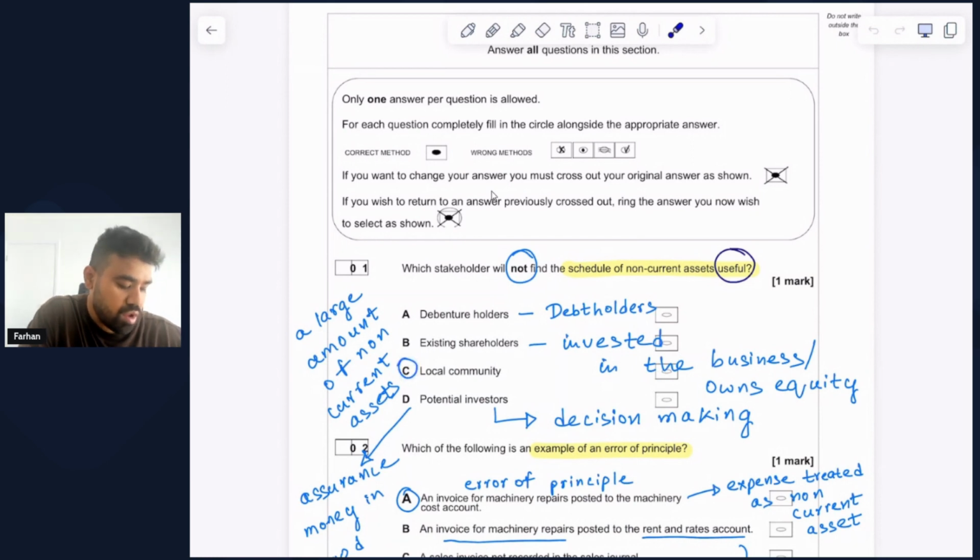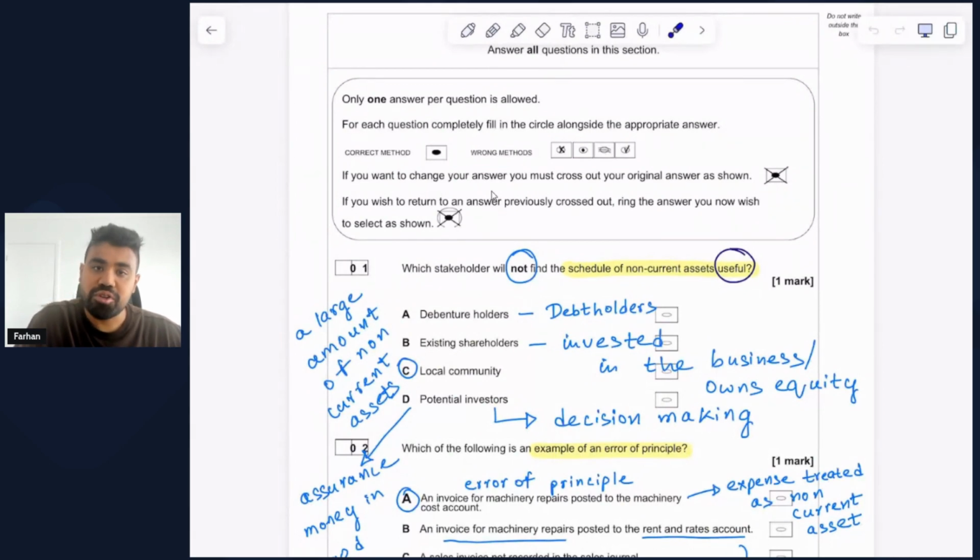Let's look into the last option, potential investors. The potential investors, let's say they have a large sum of money, and to make their decision whether or not they want to invest in a typical company, they would want to look into the non-current assets that the company has. The larger the non-current assets, the more the assurance that their money is going to be in good hands. Therefore, the potential investors will definitely find the schedule of non-current assets useful.